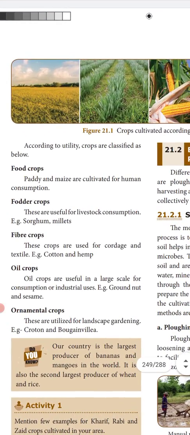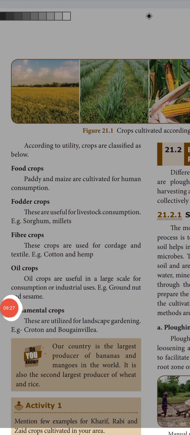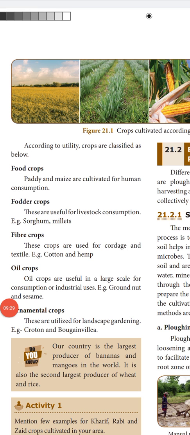Now, according to utility, crops are classified as follows. Food crops: paddy and maize are cultivated for human consumption. Fodder crops are useful for livestock. Fodder means what is utilized for cattle. The goat, buffalo, and cow all eat the fodder crops.